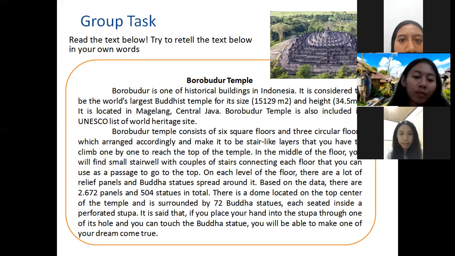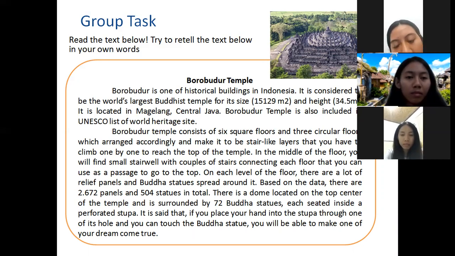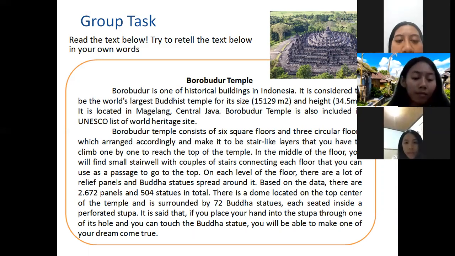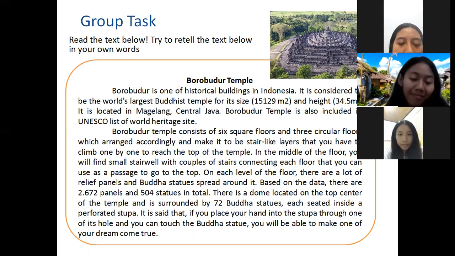You can write down the important things, and then in your group, try to retell the text with your own words. Do you get my point, students? Yes, Miss. Now please work with your group.